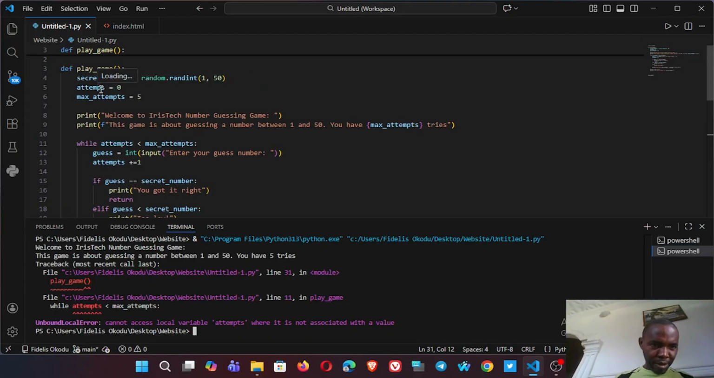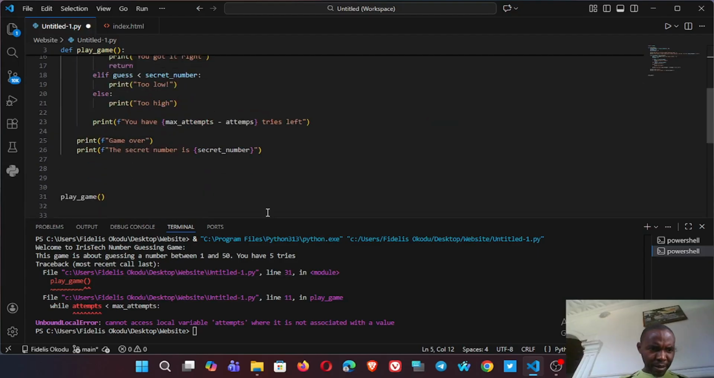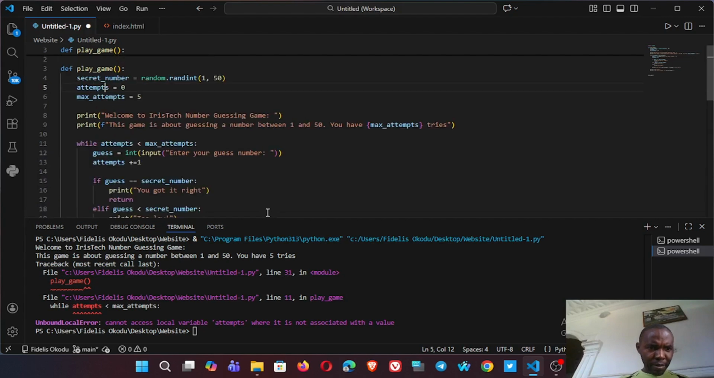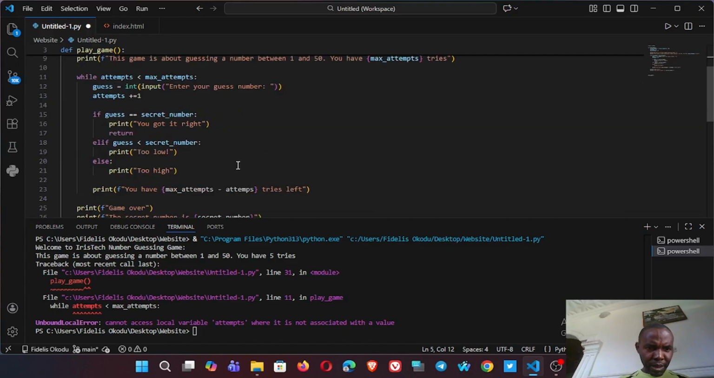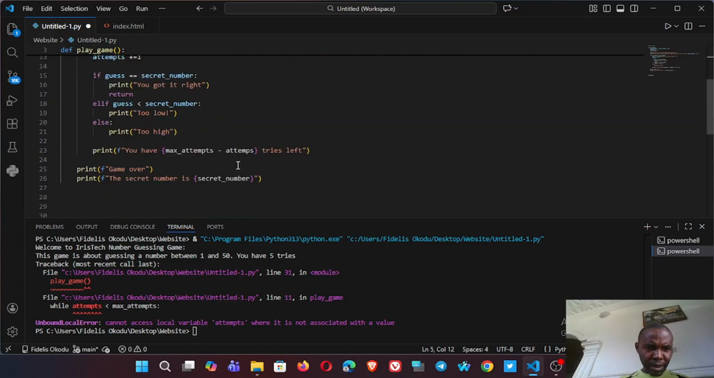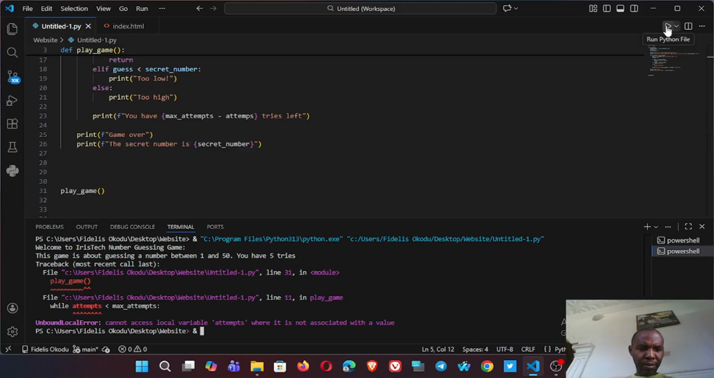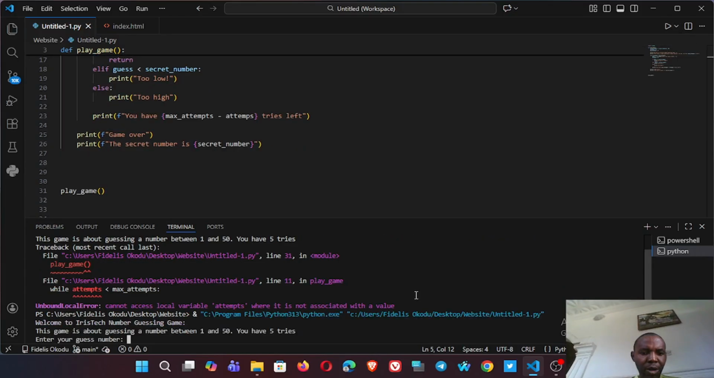Our attempt here, there's no T, so Python could not recognize it from line 11. Then line 31, let's see, play game, play underscore game. So let's see anywhere that has attempts. Okay, let's run it again. Now we have debugged our game.